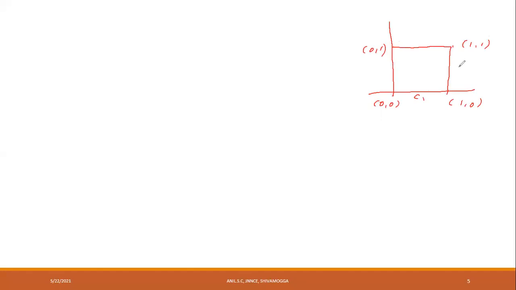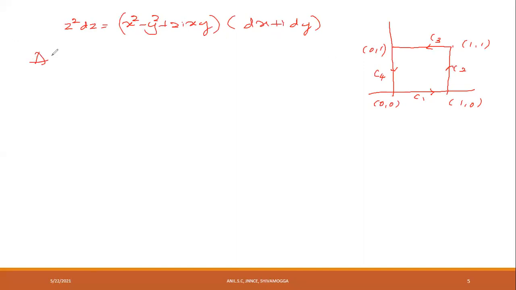This is C1, C2, C3, and C4, and this is the direction. We know that z square into dz is equal to z square, which is x square minus y square plus 2i into xy, and dz is dx plus i into dy. Now along C2. Along C1, the integral is 1 by 3.